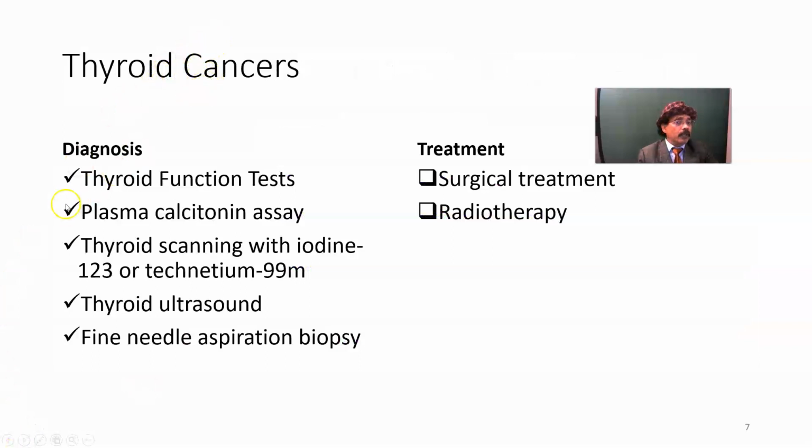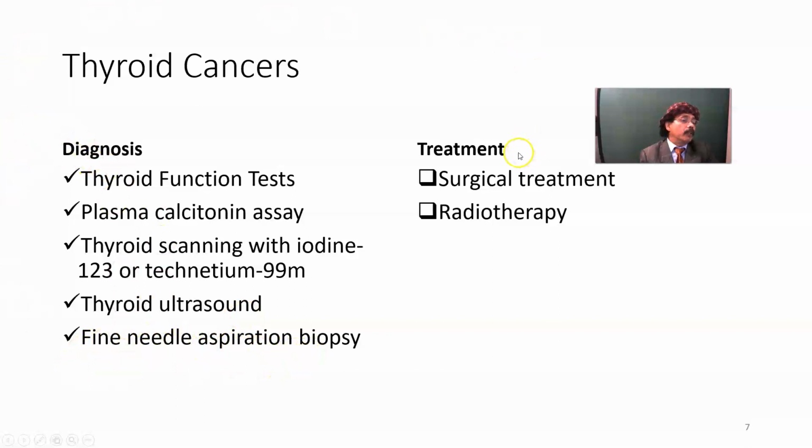Diagnosis of thyroid cancer: we have to do thyroid function test. Sometimes there is some hyperfunction, as in follicular thyroid carcinoma. Okay, so we look at the T3, T4, TSH level. Plasma calcitonin is a marker for medullary thyroid carcinoma. Thyroid scanning with iodine 123 or technetium 99m. This will assess the cold area or tumor area in the thyroid gland. Thyroid ultrasound is very important to diagnose. Fine needle aspiration. These are the diagnostic tests.